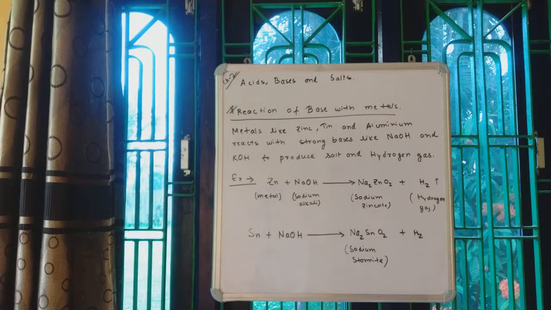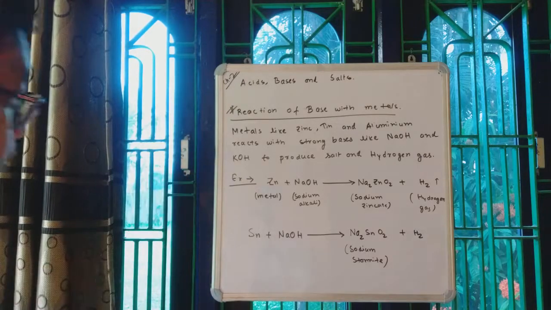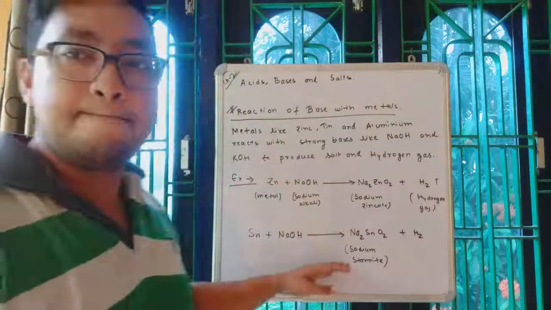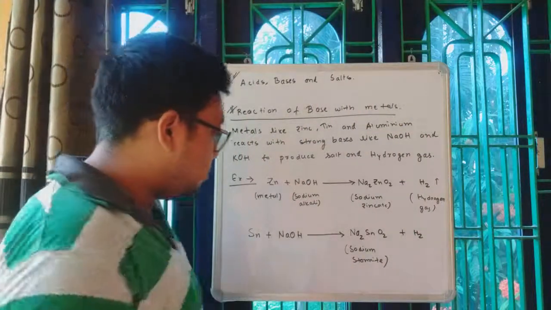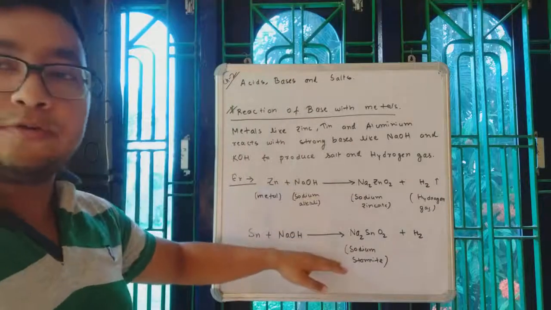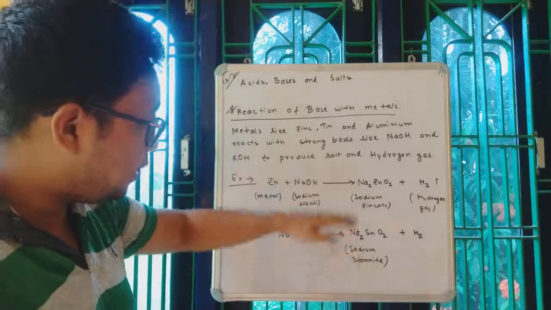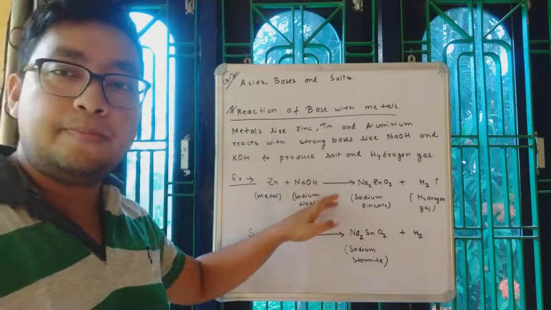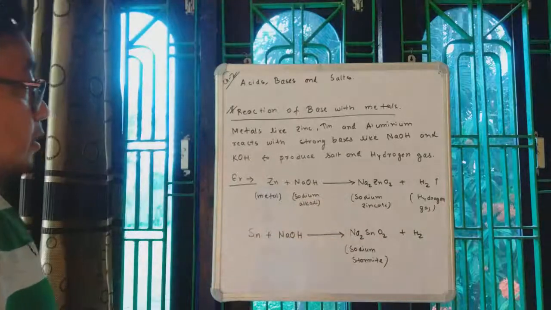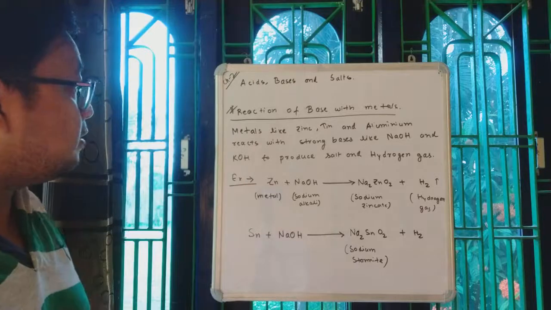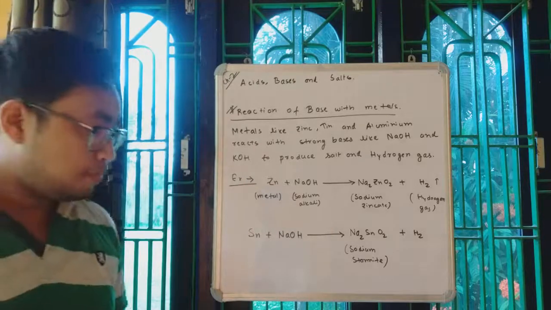So we have written two examples, which I think is enough. Yes, balance this equation as well. So the first equation and the second equation, I am leaving both unbalanced. While writing in your copies, you balance the equation and then write. So the first type of reaction of base is already done, that is reaction of base with metals.